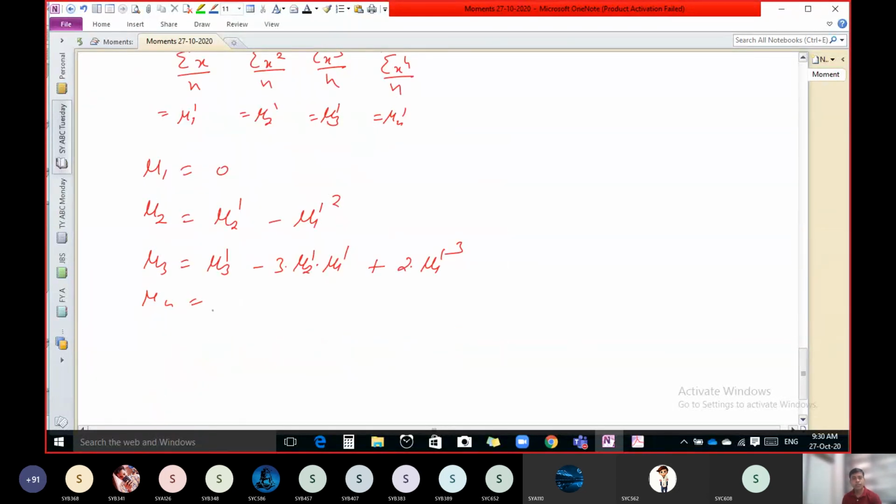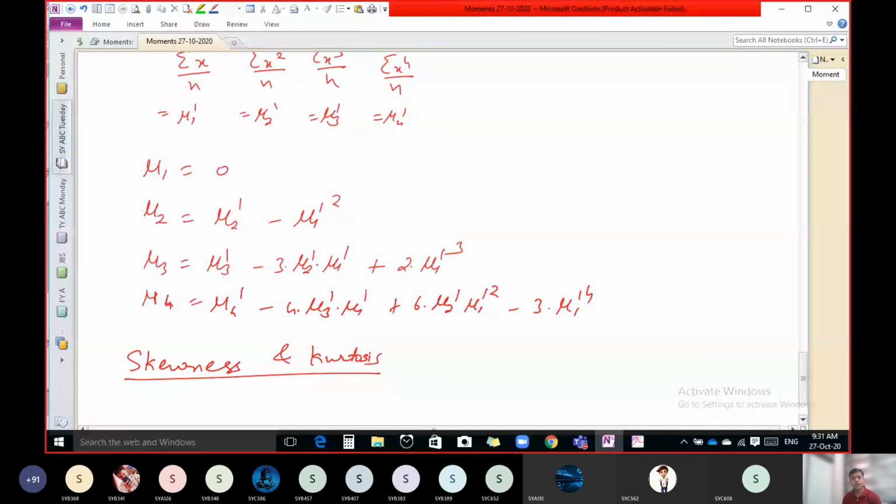Mu4 dash minus 4 mu3 dash into mu1 dash plus 6 mu2 dash into mu1 dash square minus 3 times mu1 dash raised to 4. Use this formula to calculate mu1, mu2, mu3 and mu4, and once we have them, it is possible to find out skewness and kurtosis.